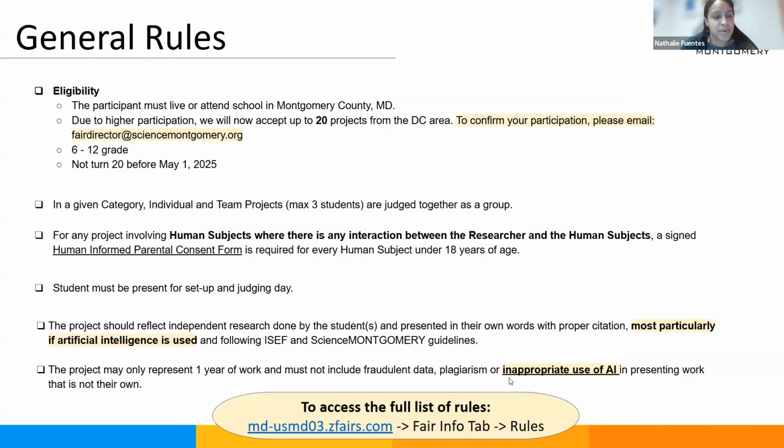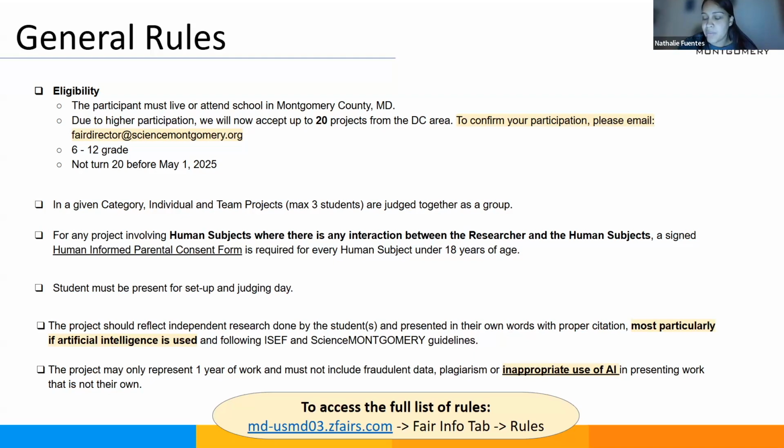Now, these are the general rules. Again, there is a full list of rules in Zfairs, but I wanted to highlight the following. In order for the student to participate in our fair, the student should live or attend school in Montgomery County. I get a lot of questions about participants from the DC area because I know their fair hasn't been organized for the last few years.